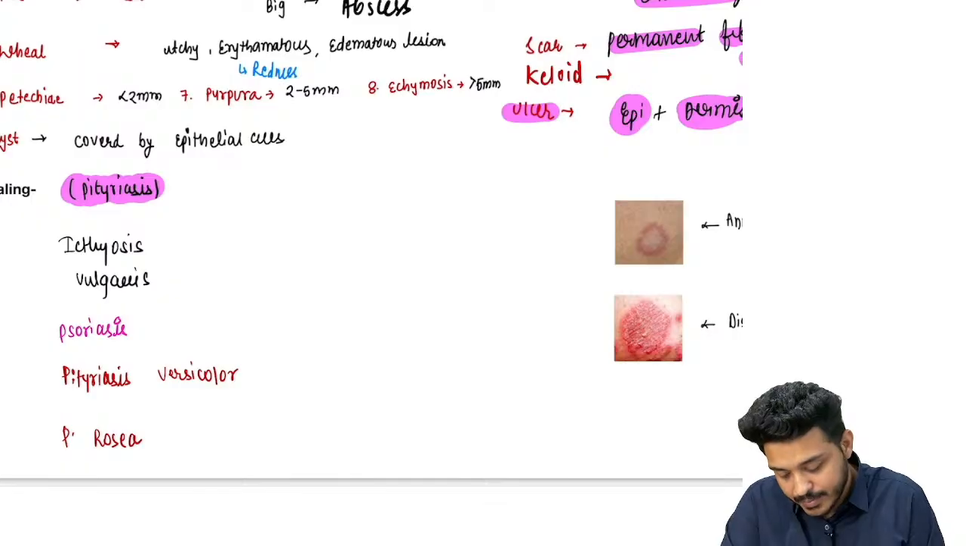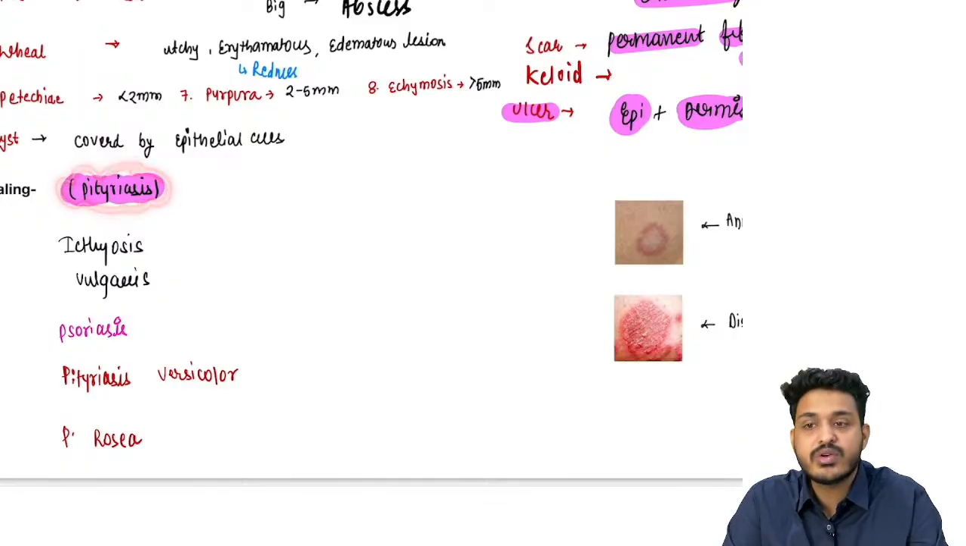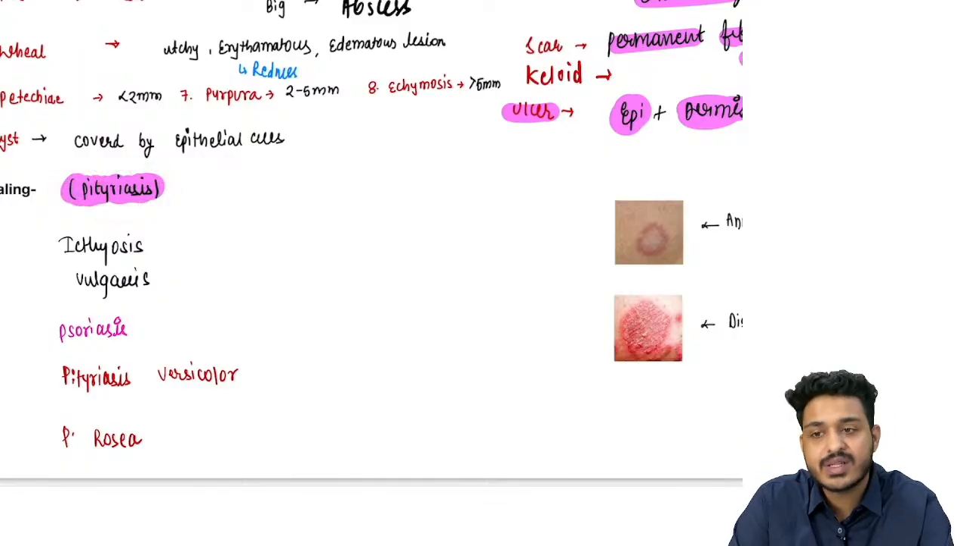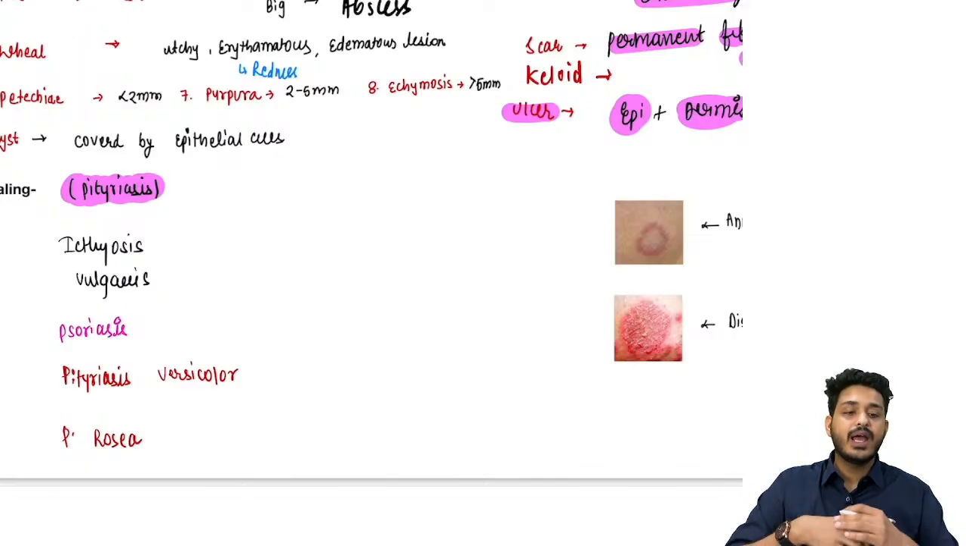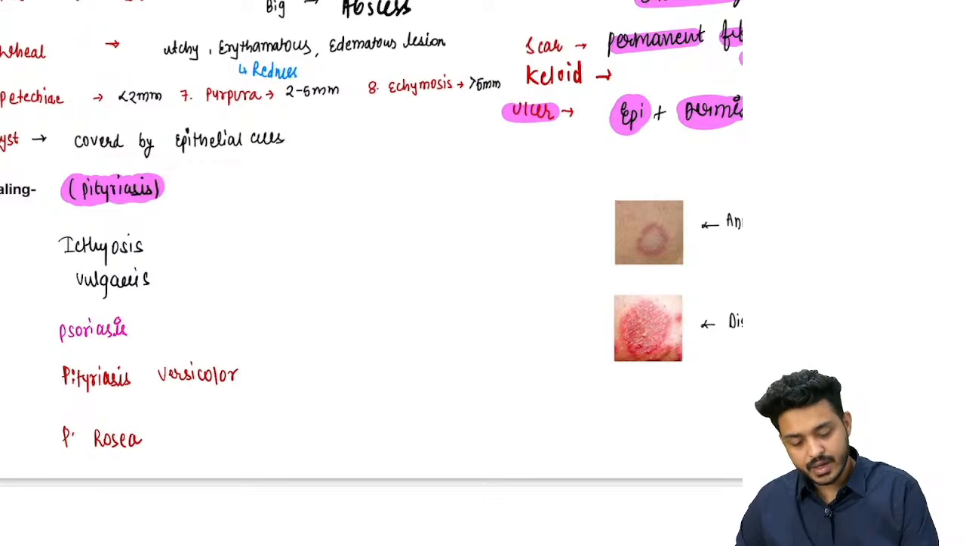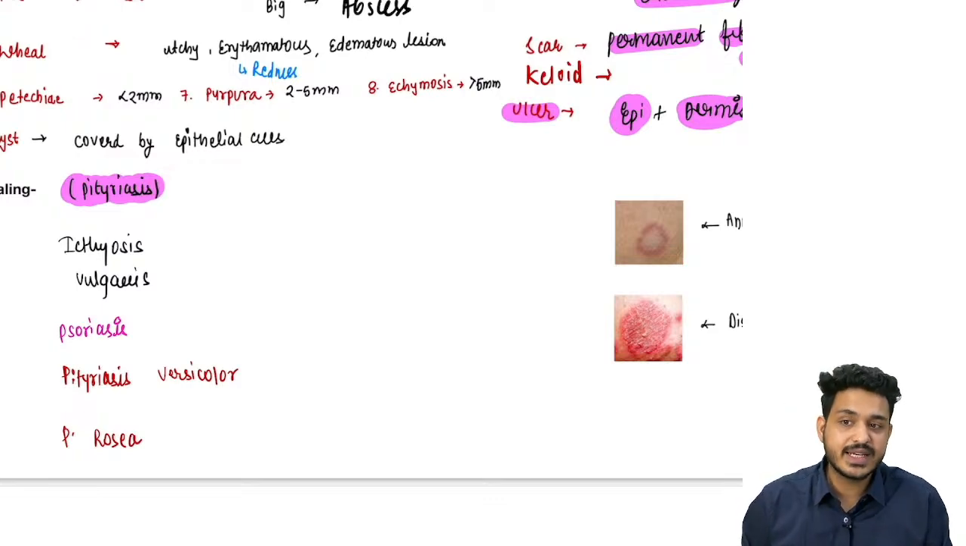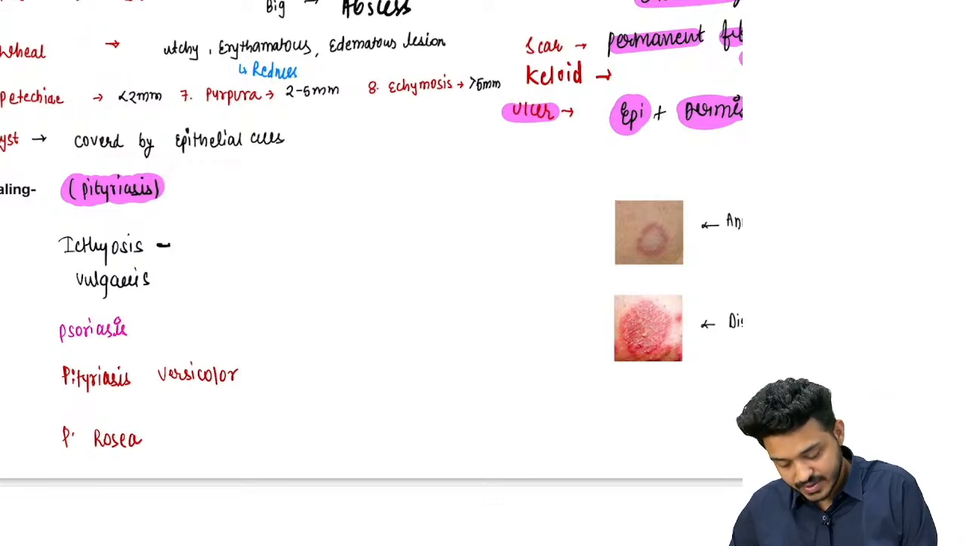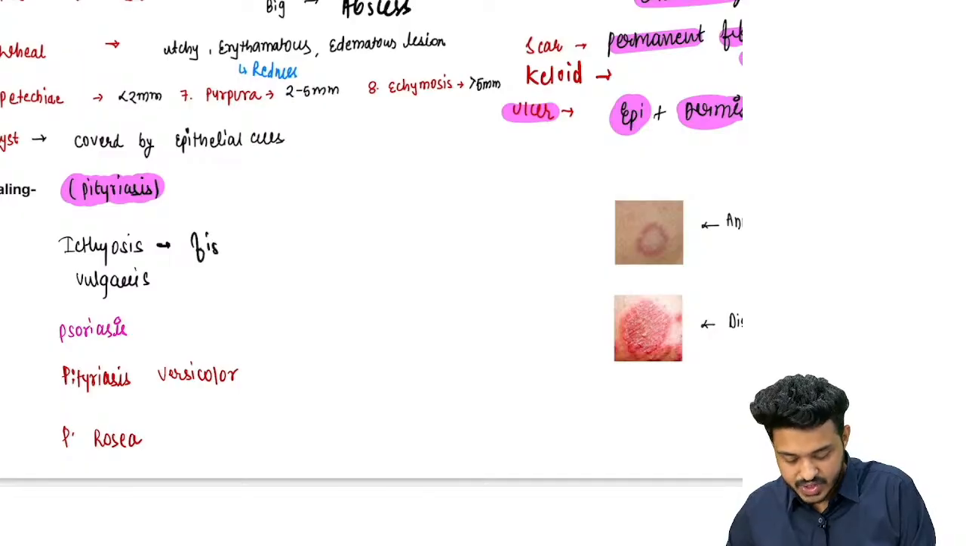Versicolor, right? So what do you need to remember? This means scaling. And what does scaling mean? The epidermis comes up and accumulates. This is known as scaling, right? So in ichthyosis, what kind of scaling are you going to get? In ichthyosis vulgaris, you are going to get fish-like scale.